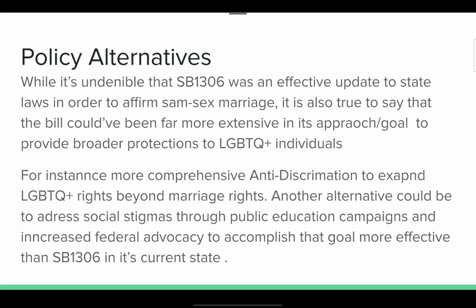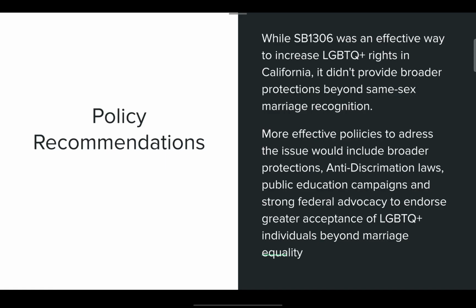Policy alternatives. While it is undeniable that SB 1306 was an effective update to state laws in order to affirm same-sex marriage, it is also true to say that the bill could have been far more extensive in its approach/goal to provide broader protections to LGBTQ+ individuals. For instance, more comprehensive anti-discrimination laws to expand LGBTQ+ rights beyond marriage rights. Another alternative could have been to address social stigmas through public education campaigns and increase federal advocacy to accomplish that goal more effectively than SB 1306 in its current state.